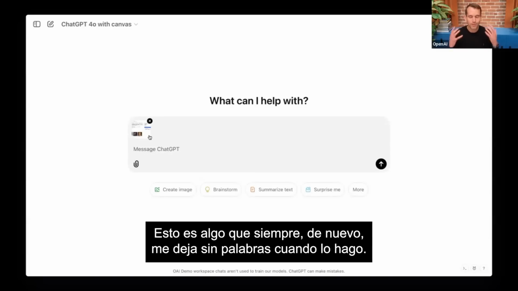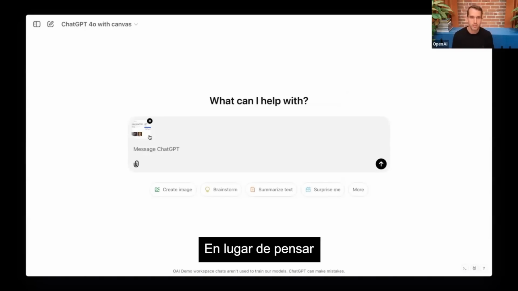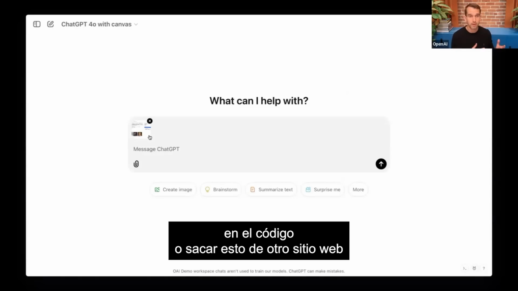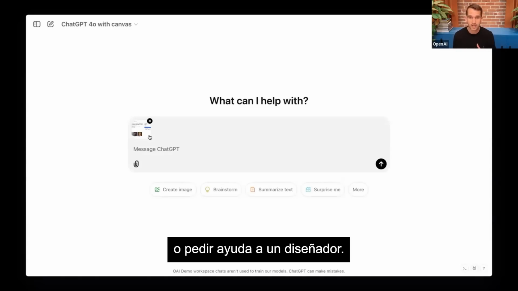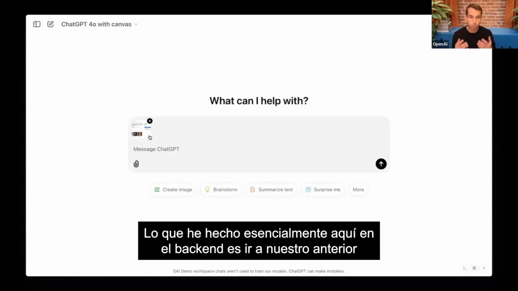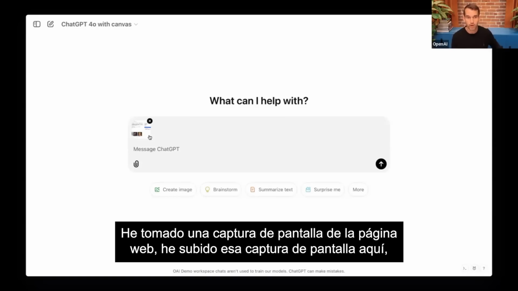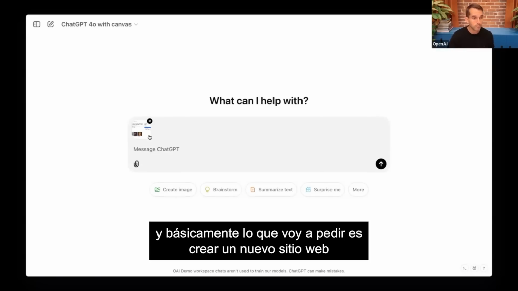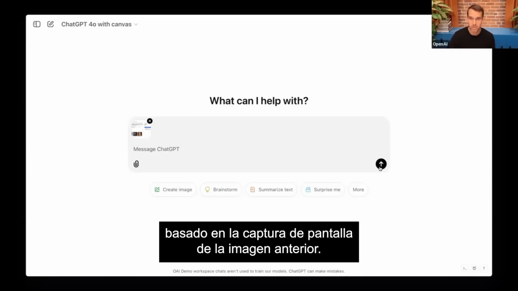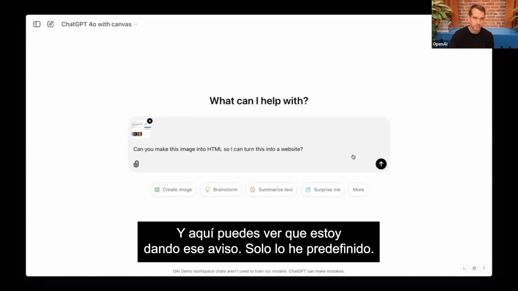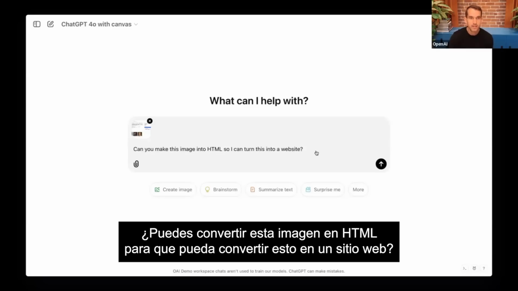This is something that always kind of blows me away when I do this. Instead of thinking about the code or pulling this from a different website or asking a designer for help, what I have essentially done here in the backend is I've gone to our previous finance webinar. I've just taken a screenshot of the web page and uploaded that screenshot here. And basically what I'm going to ask it to do is create a new website based on the screenshot of the previous image. And here you can see I'm giving that prompt. I just pre-prompted: Can you make this image into HTML so I can turn this into a website?